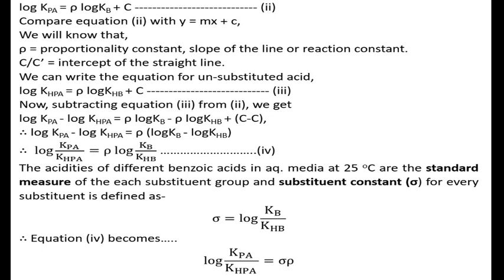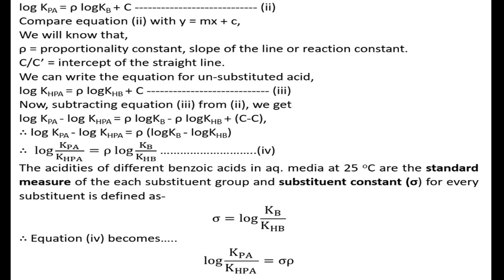The acidities of different benzoic acids in aqueous media at 25 degrees Celsius are the standard measure of each substituent group, and the substituent constant sigma for every substituent is defined as follows. Rho is the reaction constant and sigma is the substituent constant.